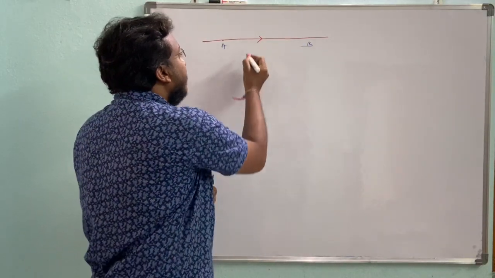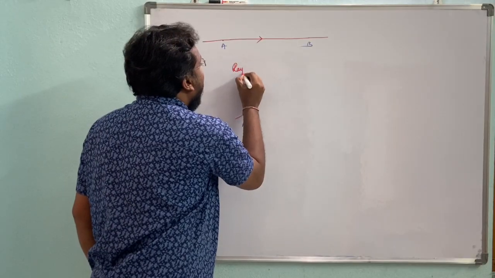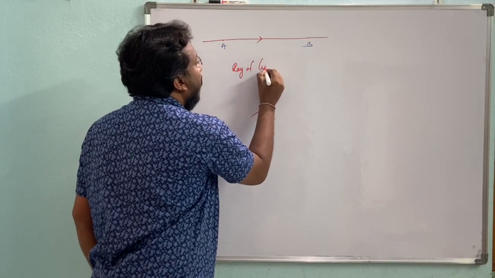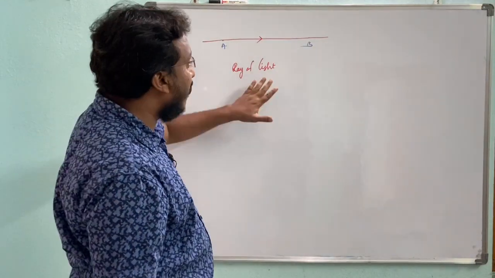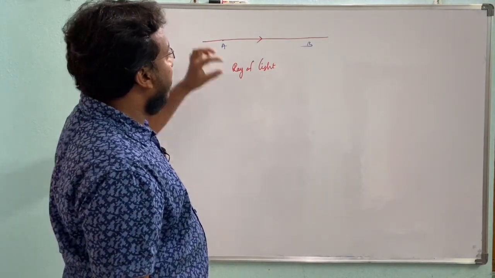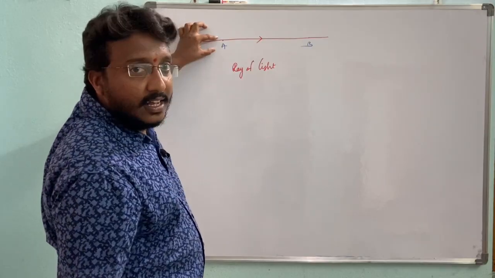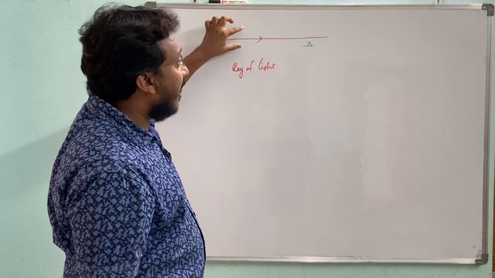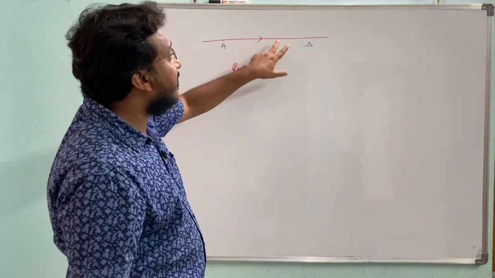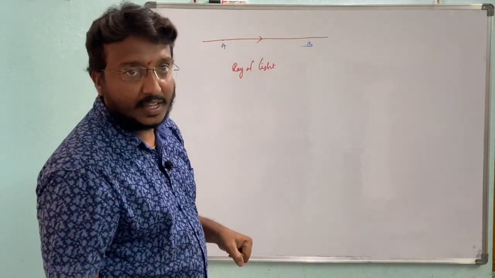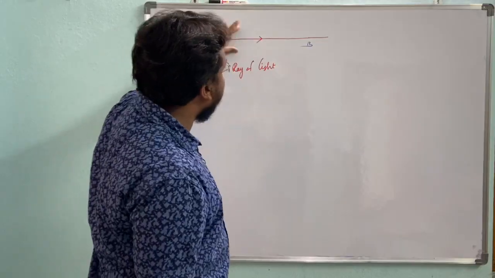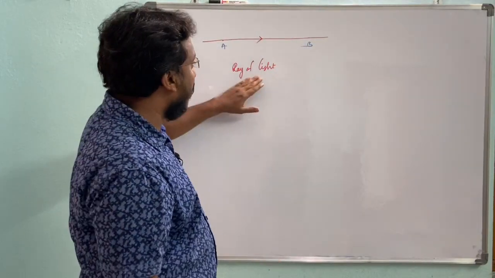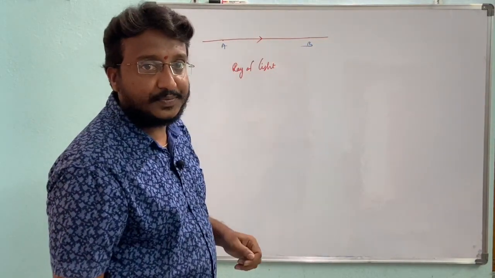So this is called a ray of light. Ray of light means the path of energy which travels. It shows in which direction the light energy travels. This is called a ray of light.